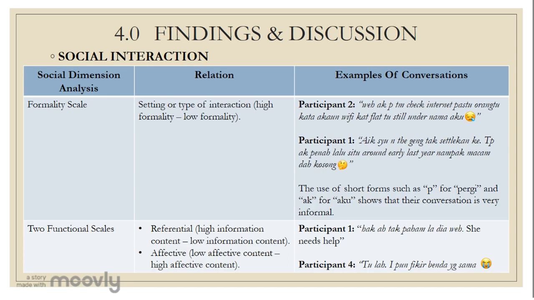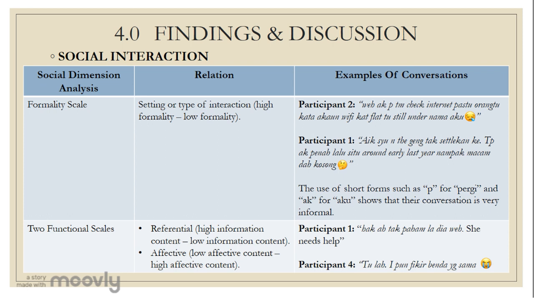The formality scale is related to the setting or type of interaction, and from the conversation, the use of short forms such as P for pergi and AK for aku shows that their conversation is very informal. The use of the pronouns indicates that they are very comfortable with one another and they do not have to use saya or awak, which are more formal.